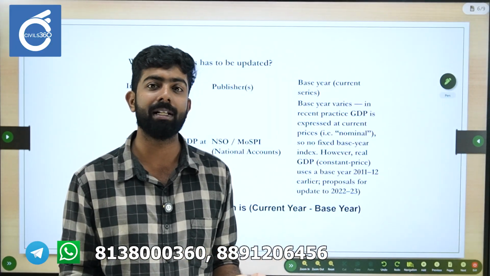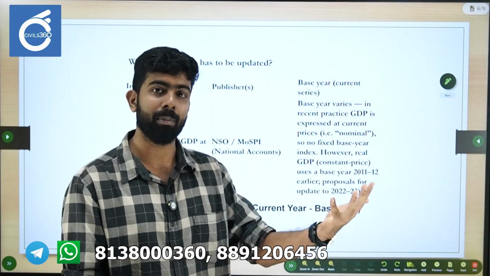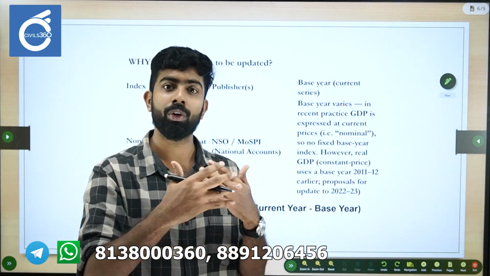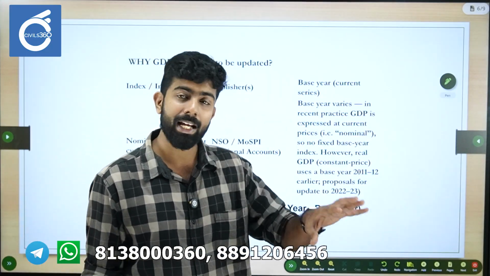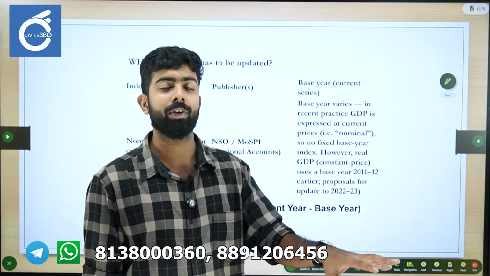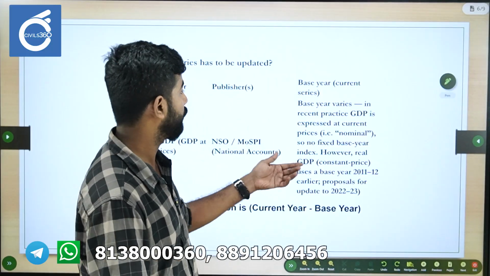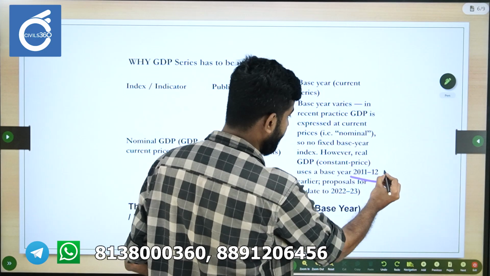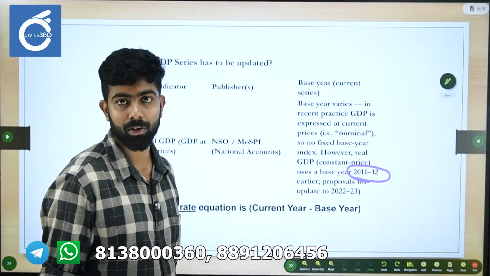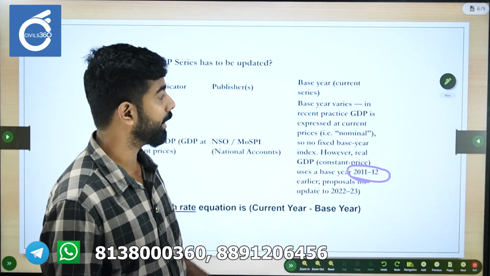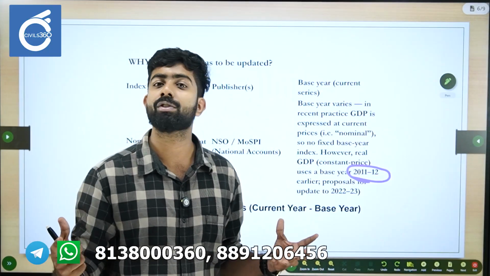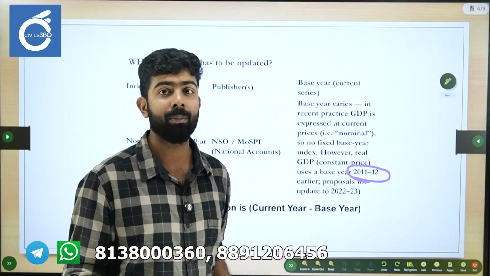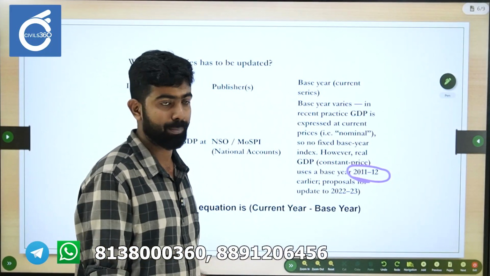Because we calculate nominal GDP at the current prices, right? Current market prices. So it does not really make sense to talk about a base year for nominal GDP. It is real GDP which is actually calculated using the base year, and the base year for real GDP is 2011-2012. Nominal GDP does not use a base year because it is calculated at the current market prices.